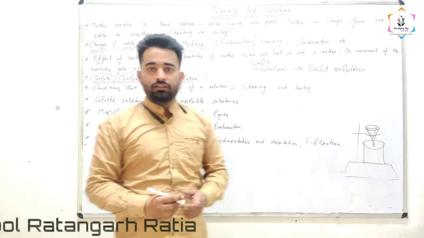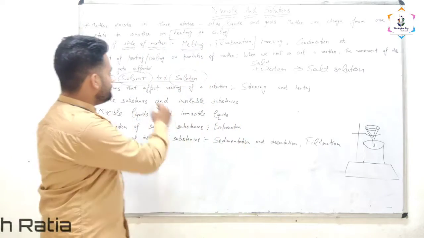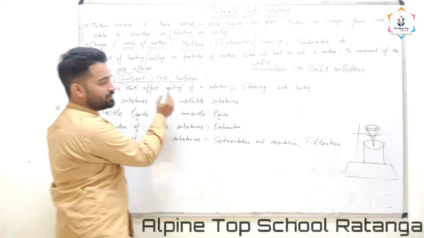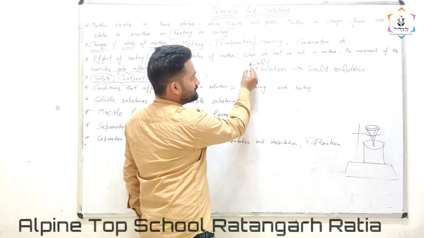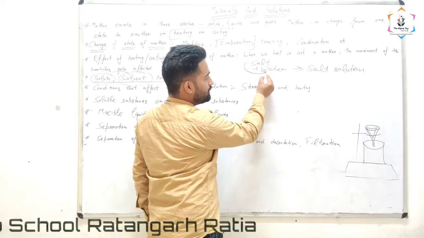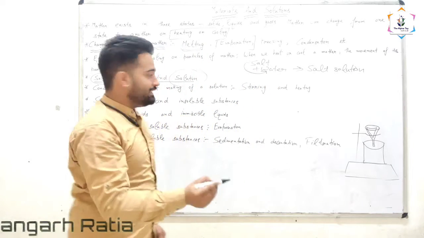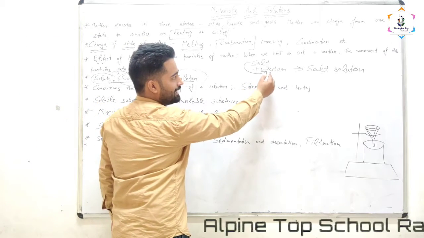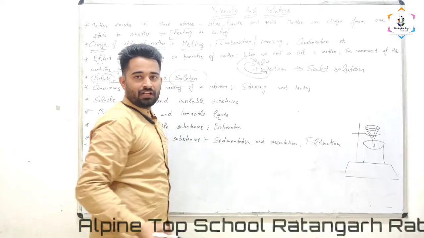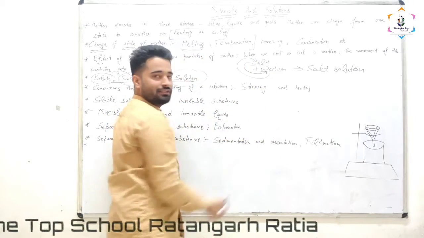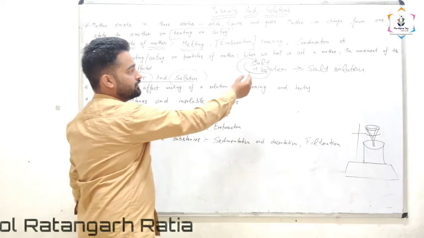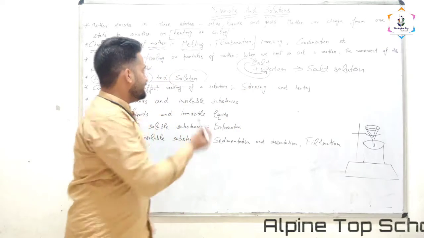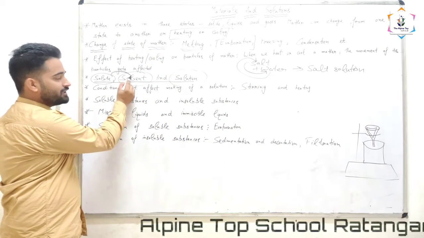Clear? What is solute? The substance that mixes into the solvent.